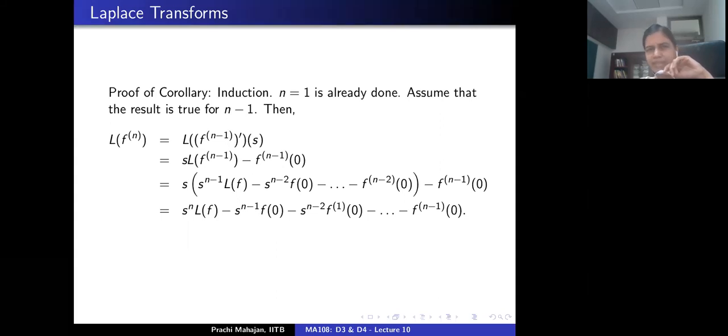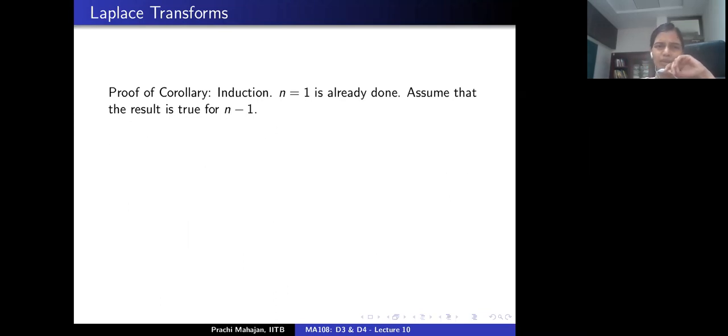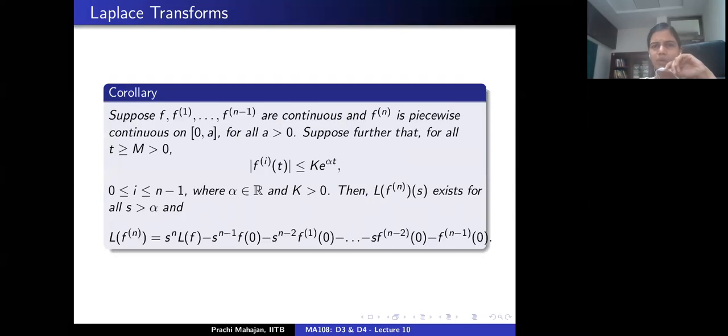See the proof, there's nothing here. All you need to do is be careful about when you're applying the corollary. You need to be sure that all the hypotheses are being satisfied.